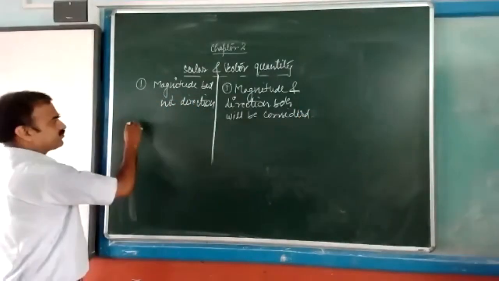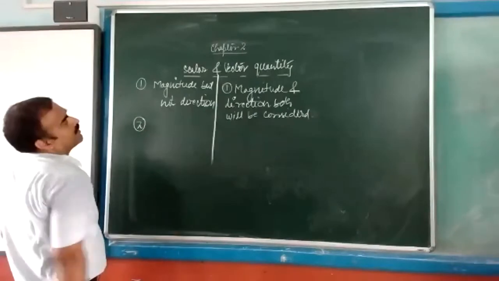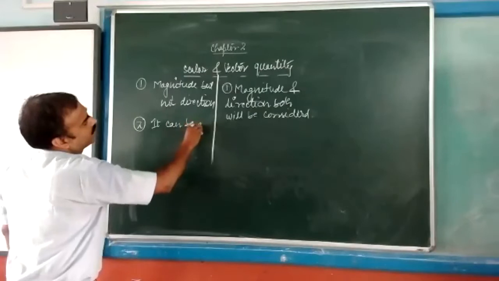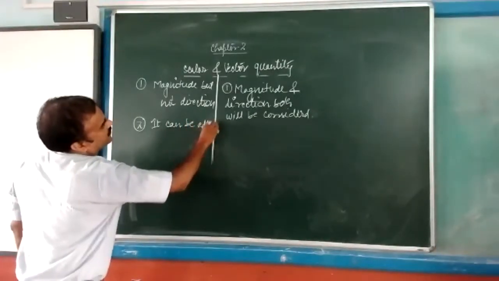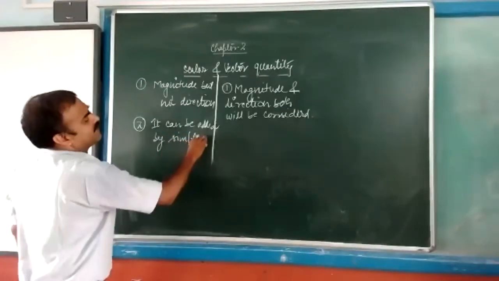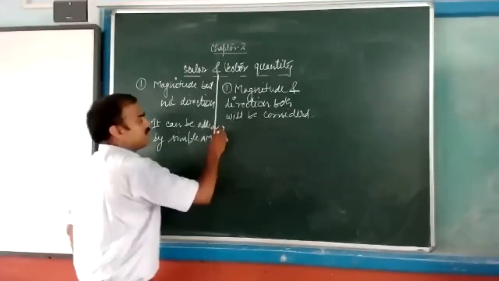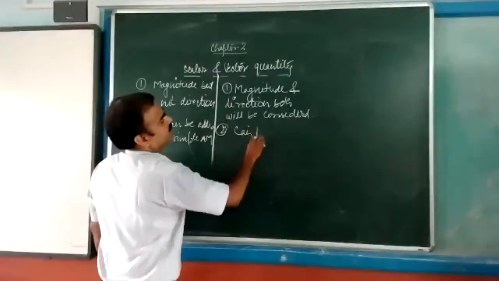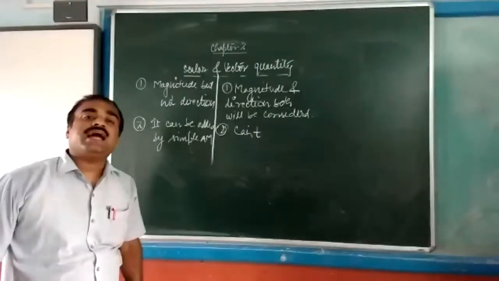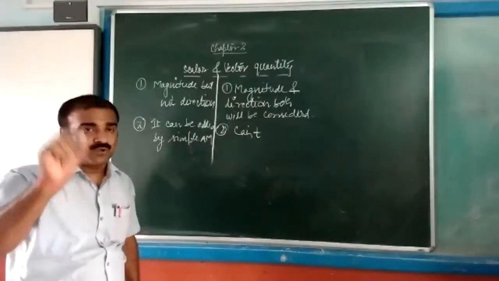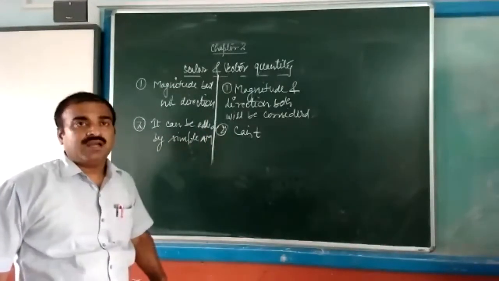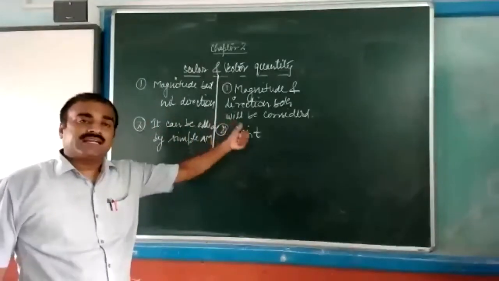Second one, a scalar can be added by simple arithmetic mean, but this is not possible for a vector. Simple arithmetic means if you want to add 2 plus 2 plus 4, in this case it is possible, but in this case it is not possible, because in this one direction will be there.